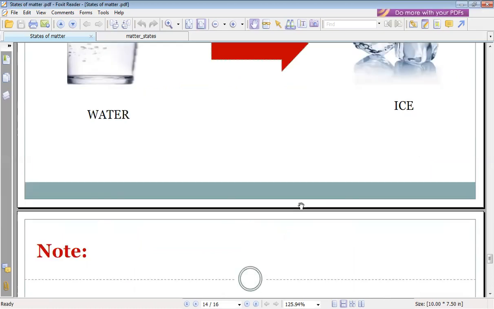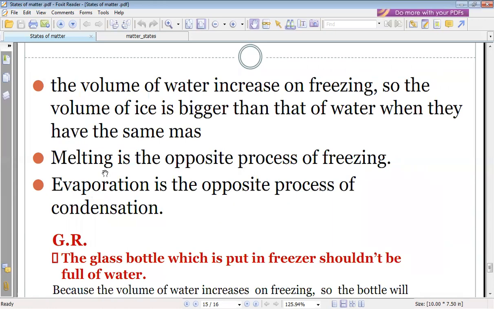So we must know this note. Melting is the opposite process of freezing. Melting means solid changes into liquid. Freezing means liquid changes into solid. But evaporation is the opposite process of condensation, because evaporation means liquid changes into gas. Condensation means gas changes into liquid. Is anything hard? No. So you can compare between the four processes.